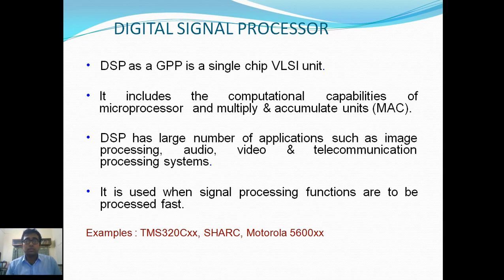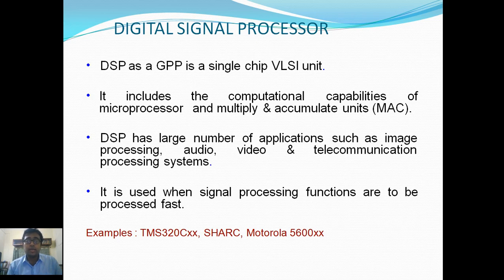Today's description is about the digital signal processor. A digital signal processor, like a GPP, general purpose processor, is a single chip VLSI unit. VLSI means very large scale integration, where the number of transistors, MOSFETs, is high in the chip. It includes the computational capabilities of a microprocessor and multiply and accumulate units. It means in a very small space more features are included.